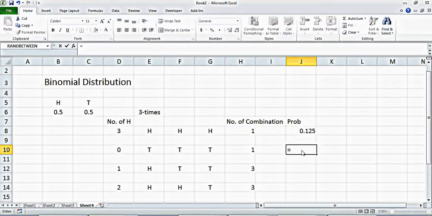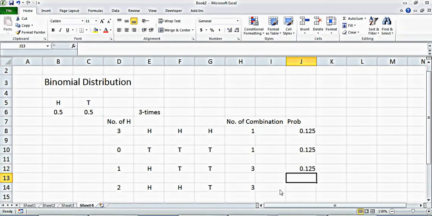We have all tails, so again we multiply the probability of getting tails 3 times. Here we have the probability of getting head 1 time into the probability of getting tail 2 times. Similarly here, the probability of getting tail into probability of getting head 2 times. Because the probability of getting head and tail is the same, this probability looks the same.